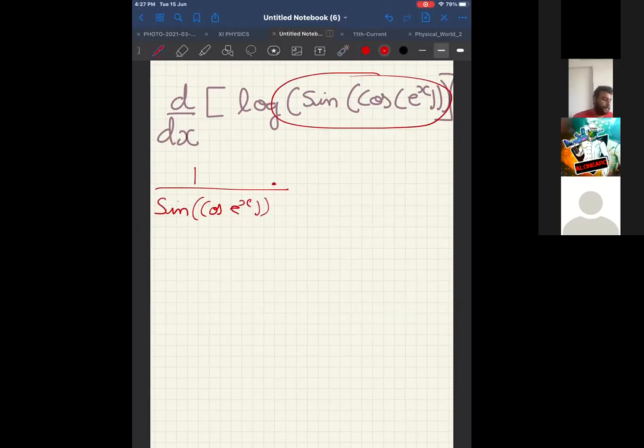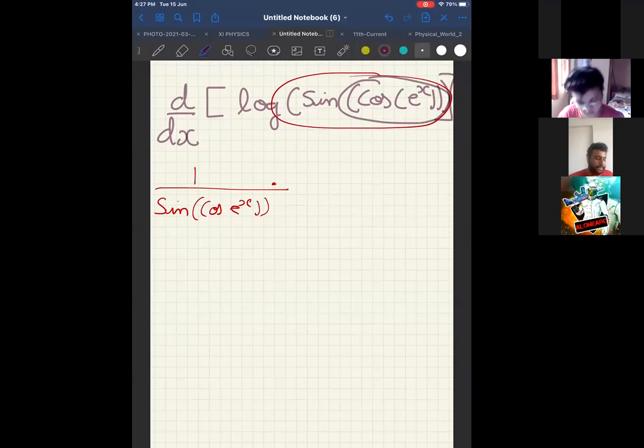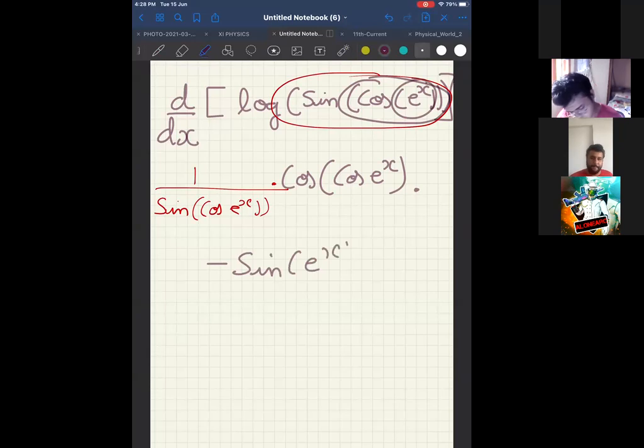Into, see here, can I say it is sine of something? Therefore, sine of something will be cos of the same thing into differentiation of cos of something, which will be minus sine of something, into e power x.